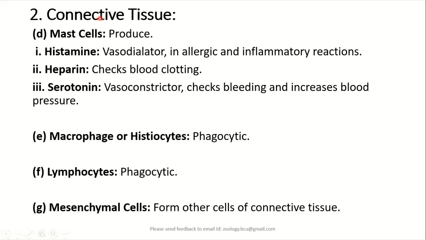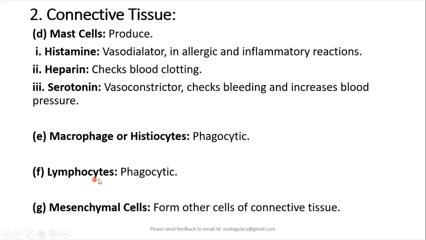So mast cells are also found in the connective tissue. Apart from that, macrophages or histiocytes, which are phagocytic in function, are also present in the connective tissue. Of course, these are all produced in the bone marrow.